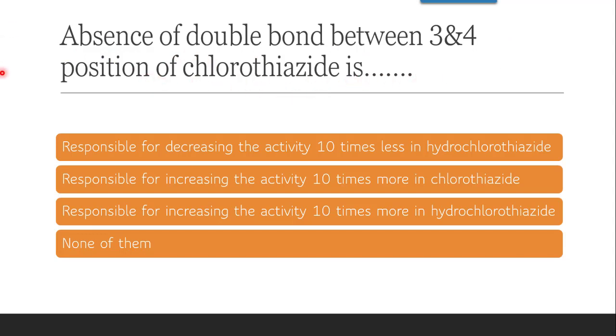Next question is, absence of double bond between third and fourth position of chlorothiazide is. Now just now in previous questions we discussed that chlorothiazide and hydrochlorothiazide are thiazide diuretics. Absence of double bond between third and fourth position, which we discussed in the IUPAC of hydrochlorothiazide, will increase the potency 10 times more. So the correct answer is C, that it is responsible for increasing the activity 10 times more in case of hydrochlorothiazide.